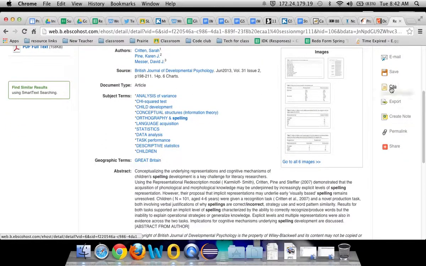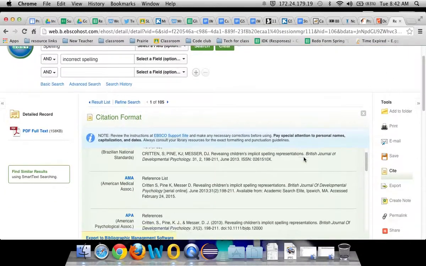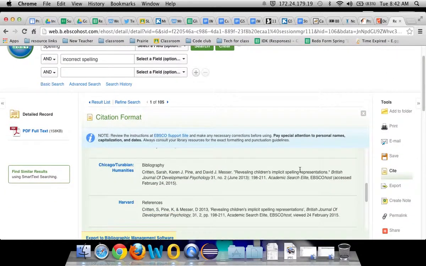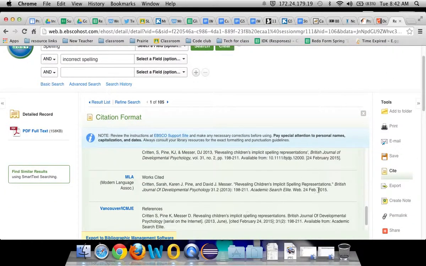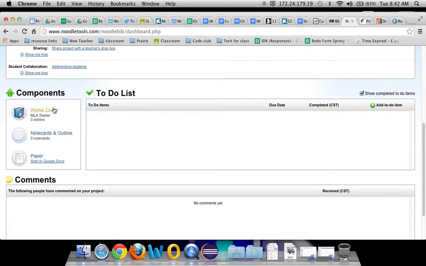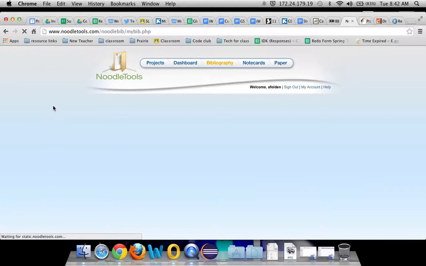All right. So we need to figure out how to do a citation for this, which is always just right over here. Citation. And then you just steal the MLA. Where's it at? There it is. You're going to copy that. You're going to go back to your Noodle Tools, wherever that is, and let's start a Works Cited page.